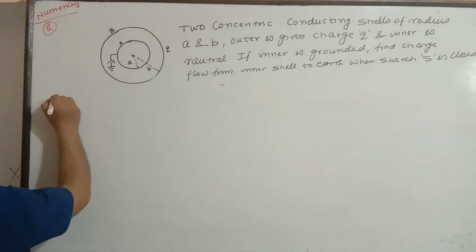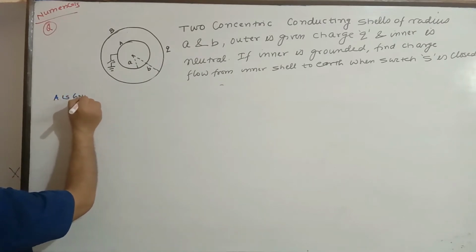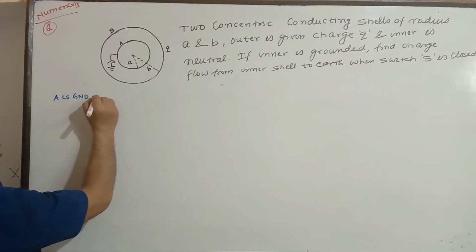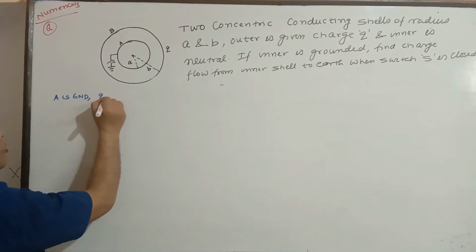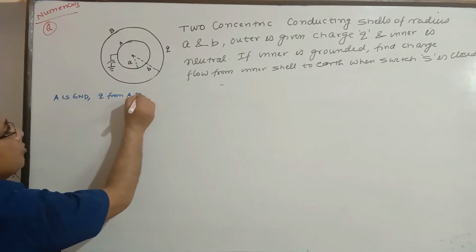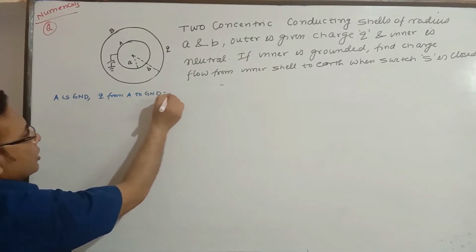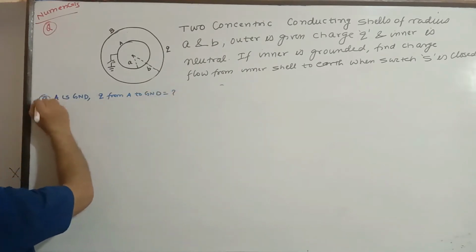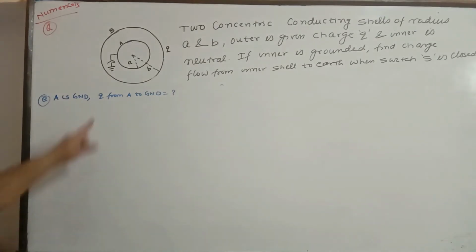It means when A is grounded, what will be the charge Q from A to ground? This is the question. Now if A is grounded, it means potential of A is 0.